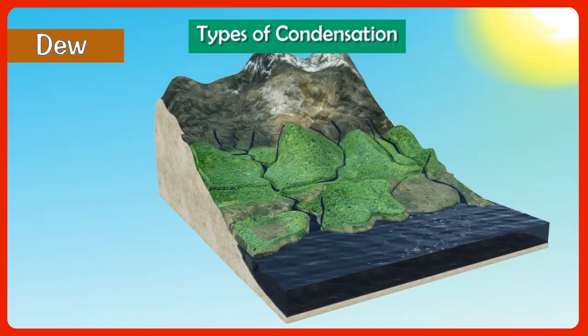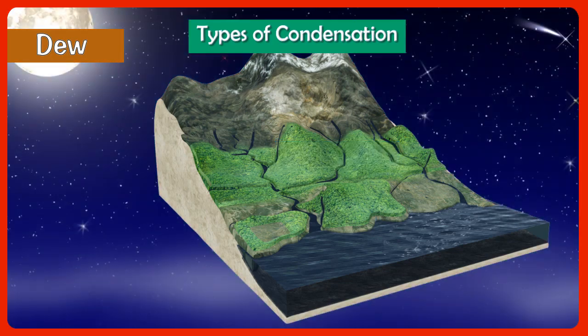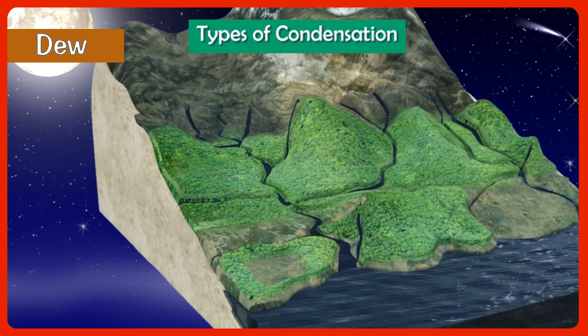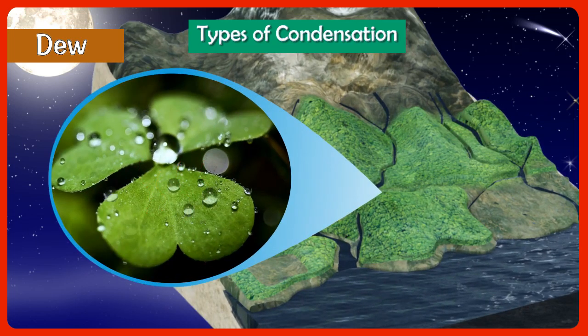Dew. At night, everything radiates heat which it had absorbed during the day. Grass, flowers, and leaves of trees radiate heat more quickly than other things because they are good radiators. They also cool down more quickly. When warm and moist air comes into contact with them, its moisture condenses into small droplets of water on the grass and other things. These droplets are known as dew. This occurs only on calm, cold, and clear nights.